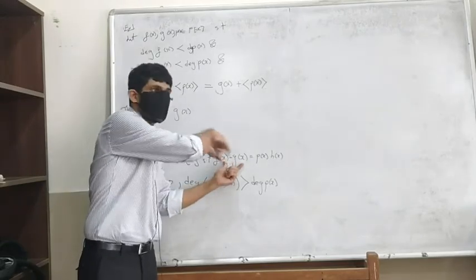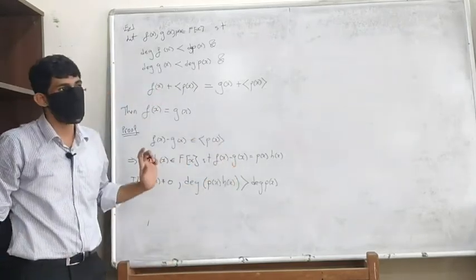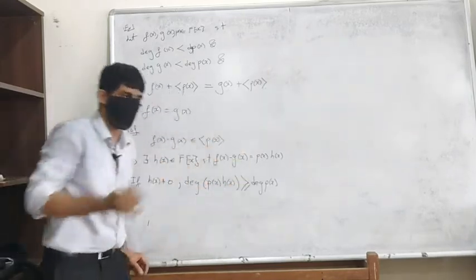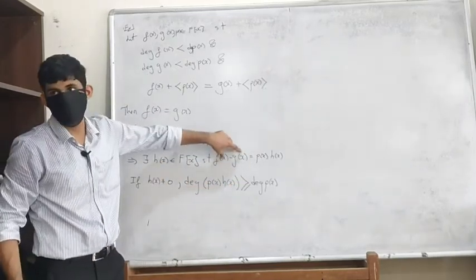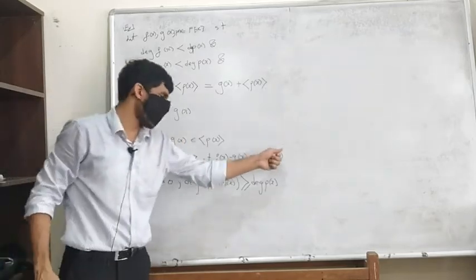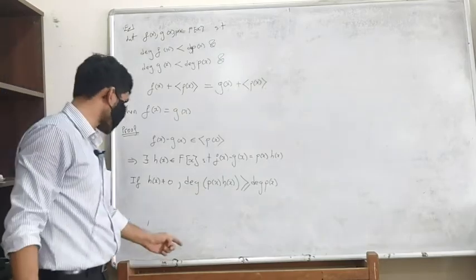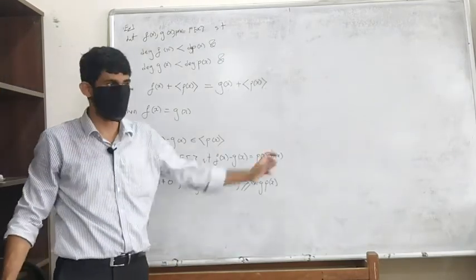But what is the degree of this? It has to be less than the degree of p of x. This is in fact greater than or equal to, and this is strictly less than the degree of p of x. That's a contradiction, which means that h of x has to be 0. Since h of x has to be 0, it means that f of x has to be equal to g of x.